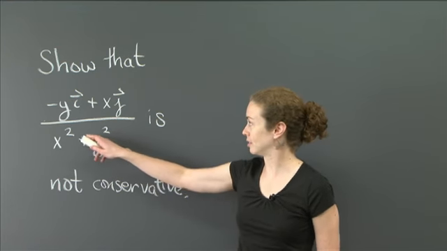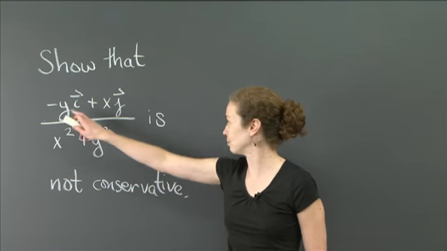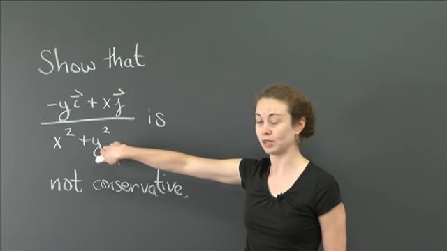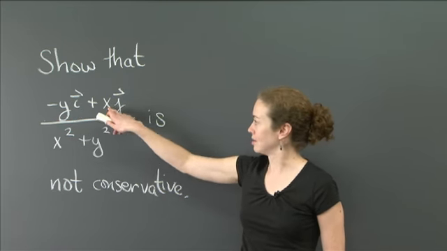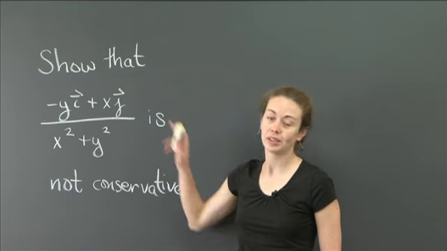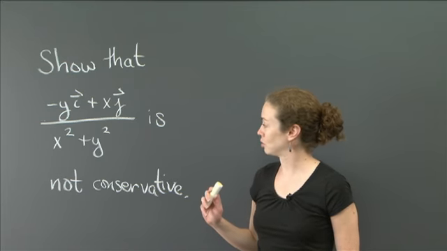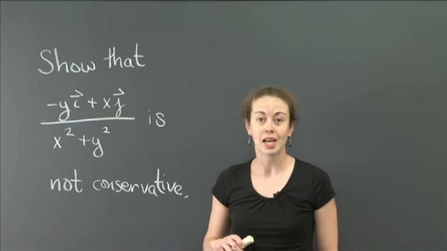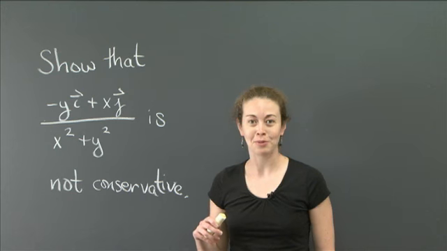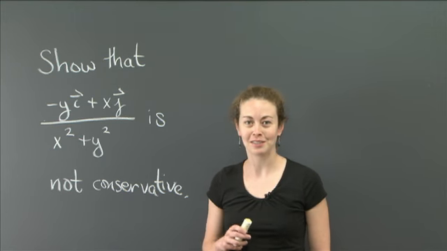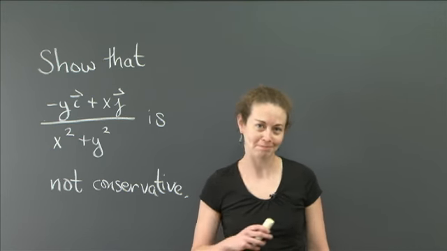So you can think about this in two separate components if you need to, as minus y divided by x squared plus y squared i, plus x over x squared plus y squared j. So that's exactly the same thing. So your object is to show that this vector field is not conservative. And why don't you work on that for a while, pause the video, and then when you're ready to see my solution, you can bring the video back up.